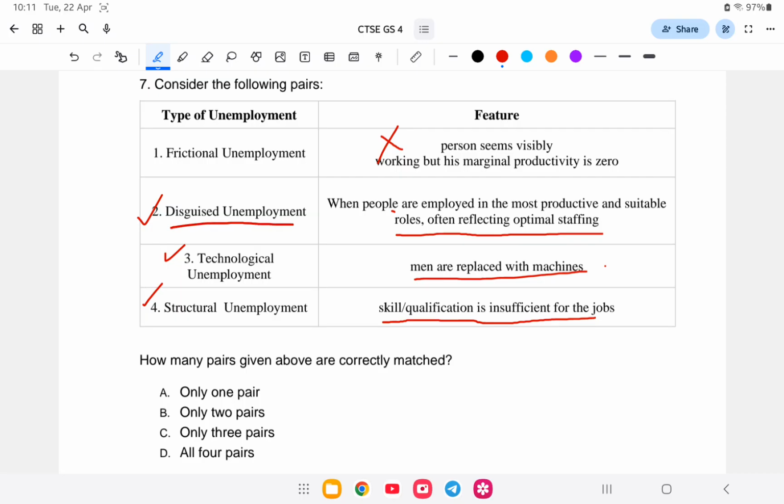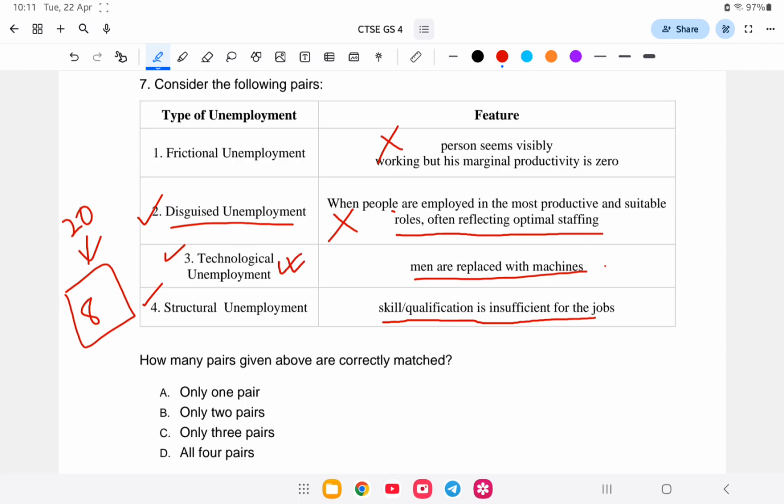Next, disguised unemployment: for example, a farm needs only 8 people, but 20 people are working there. So more than the required number of people are working. This is called disguised unemployment. So this doesn't seem to be the statement.